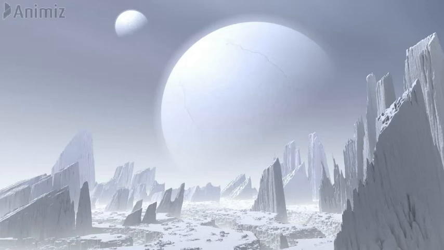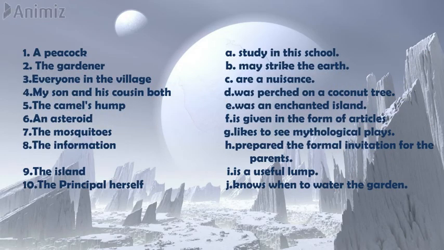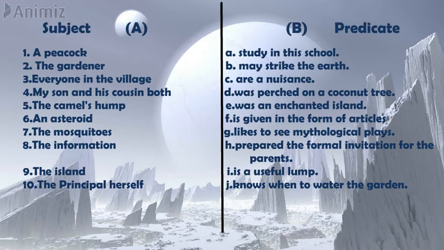Now I have an activity for you, a match the pair type. You have to match the subjects and the predicates by the columns. Friends, in column A you are given the subjects and in column B the predicates. I will first read out column A. First, a peacock.